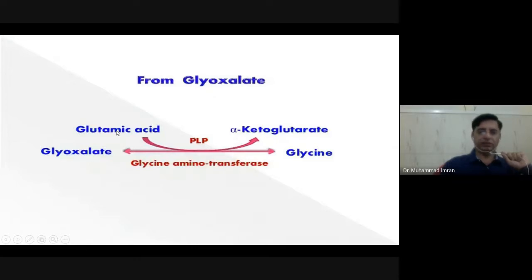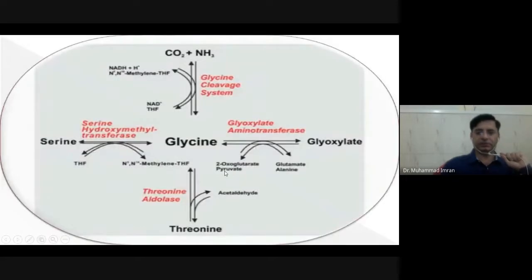Glyoxylate combines with glutamic acid to produce glycine in the presence of the glycine aminotransferase enzyme. Here the amino group is transferred from glutamic acid to glyoxylate, and glutamic acid is changed into alpha ketoglutarate, and glyoxylate is changed into glycine in the presence of the glycine aminotransferase enzyme.